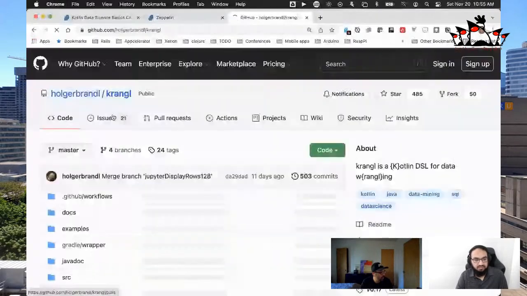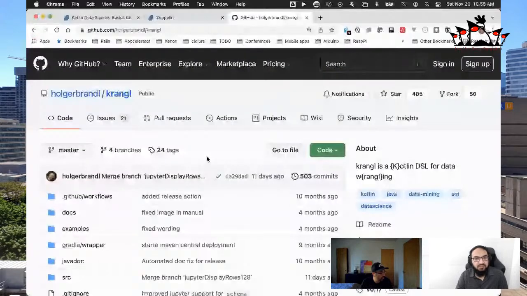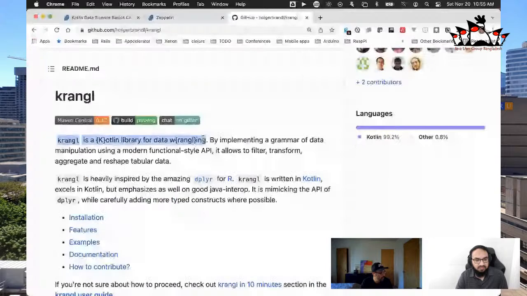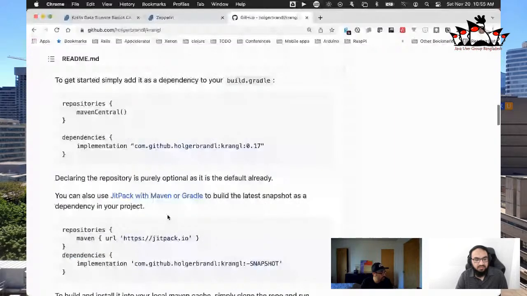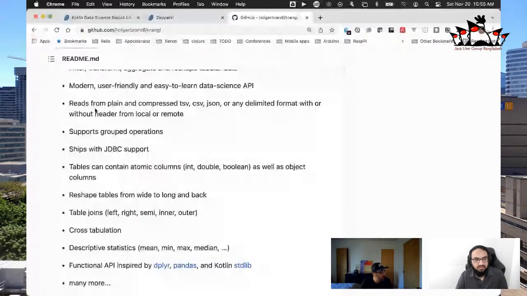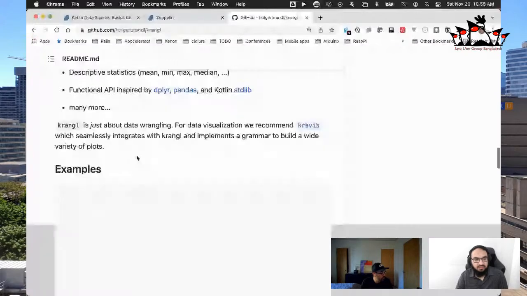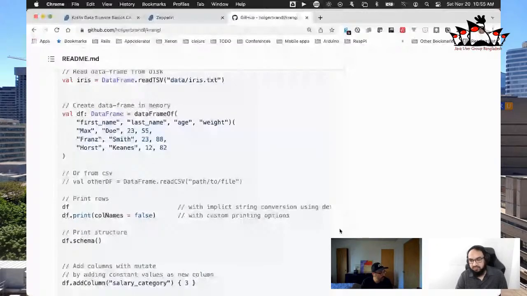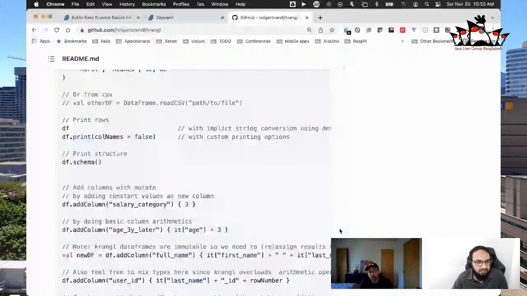Krangle is a Kotlin library for, let me scroll down, a Kotlin library for data wrangling: filters, transforms, and reshaping tabular data, which is what we saw here. So if I just scroll down to some of the features, we did the filtering, we did the transformations, all those different things. Very, very similar to working with Pandas, which is a very, very popular library in the Python space.